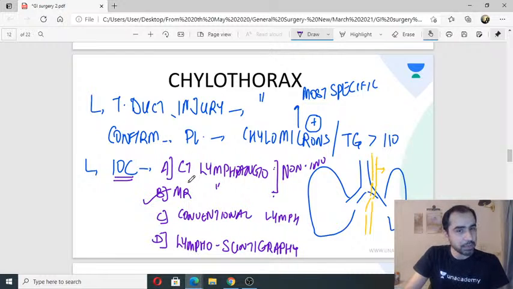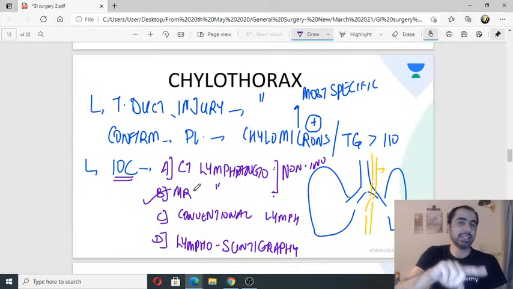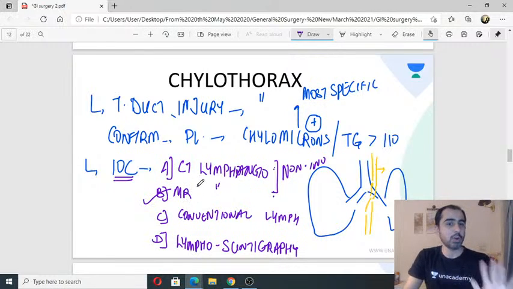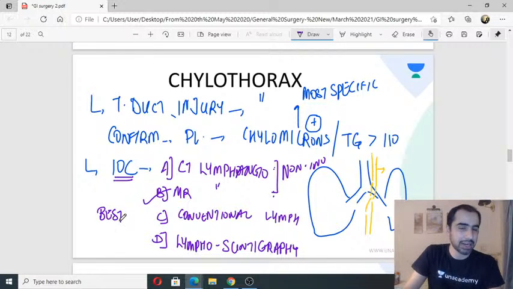If both options are given, MR is going to be better than CT. Okay, if only one of them is in the option, whichever is there you go for that. But if both are in the options, my answer would be MR lymphangiogram. If they ask you best investigation or gold standard, then it is conventional lymphangiogram.